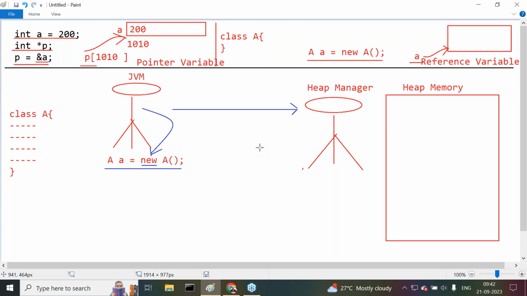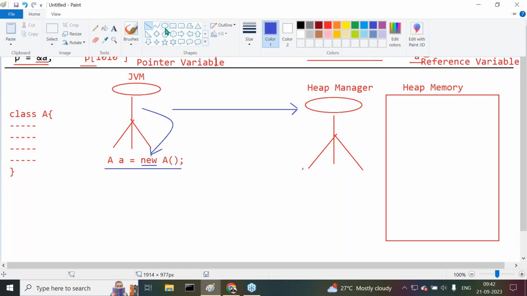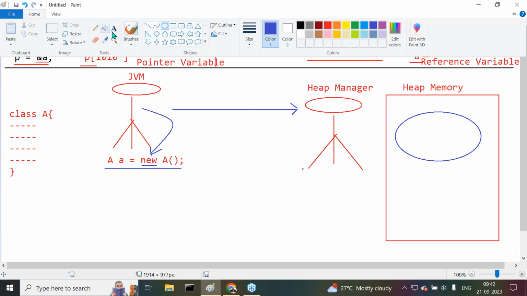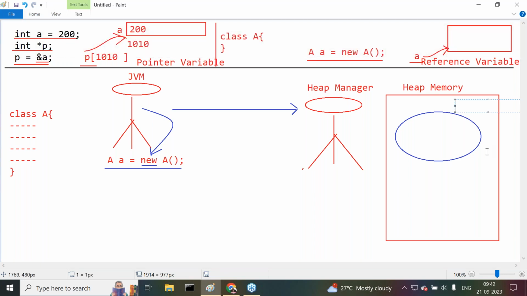Then immediately what will the heap manager do here? Immediately the heap manager will search for the required block of memory. If the required block of memory is available, the heap manager will create a block of memory. Now the block of memory created in heap memory by the heap manager is called what? An object. Now the object is created.